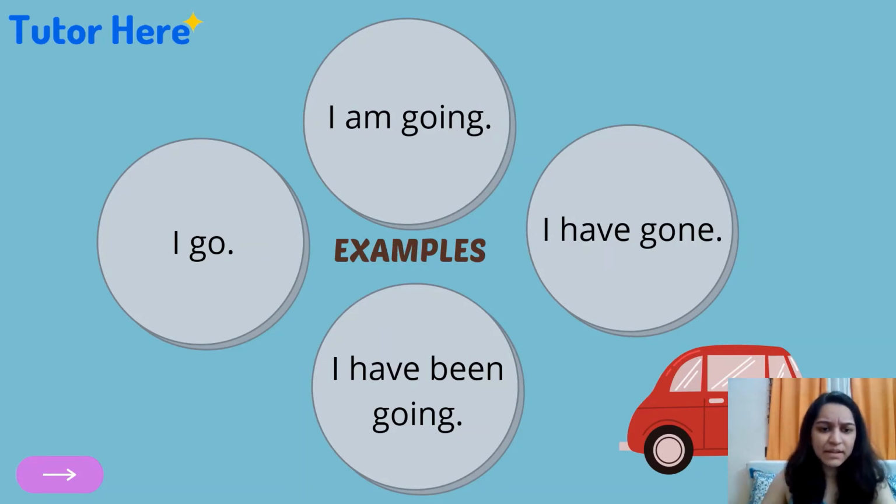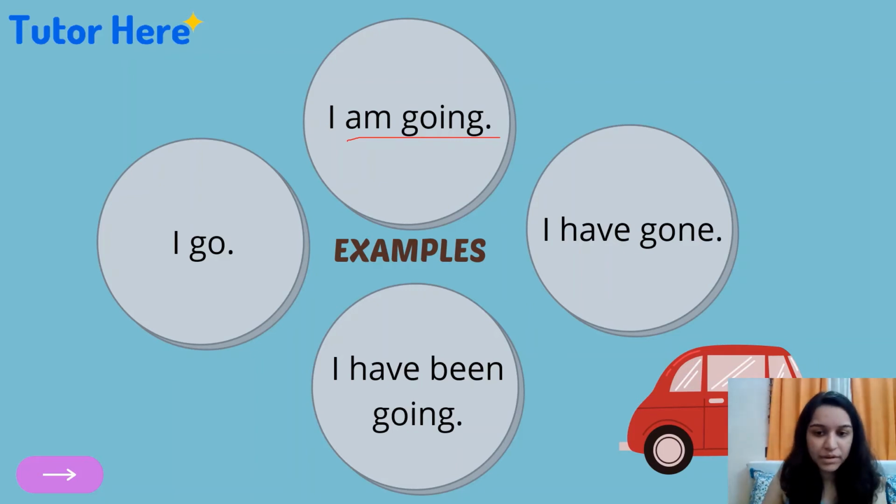So the first sentence is, I go. The person is doing this regularly, on a regular basis, so you know what it is. It is simple present tense. Second, I am going. Here, the person is currently doing that activity, right? So that is present continuous tense.